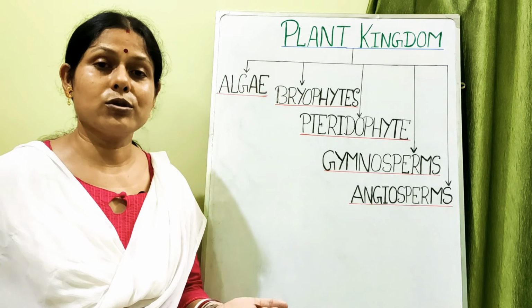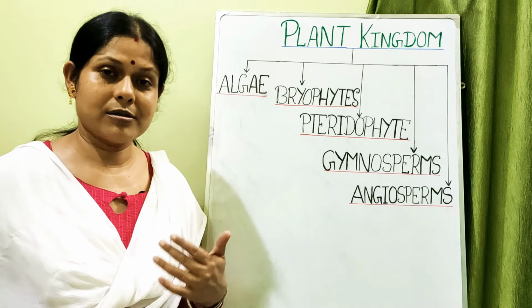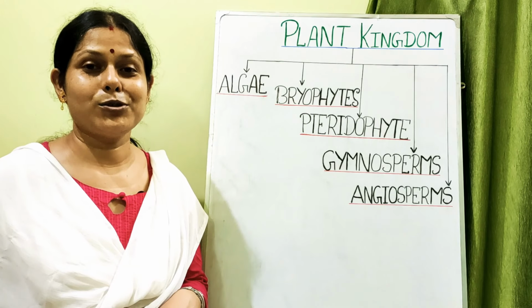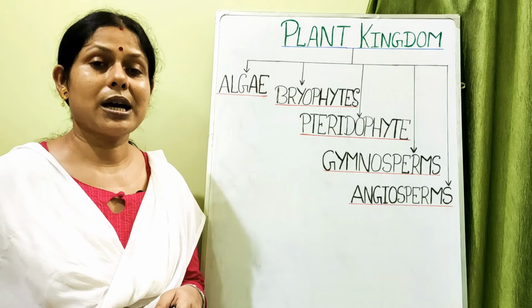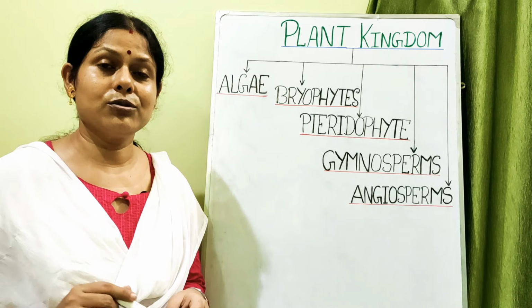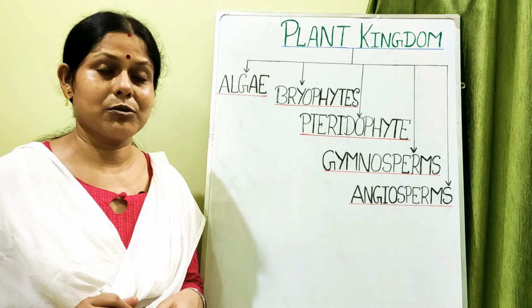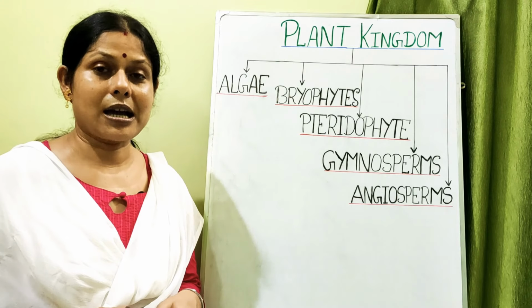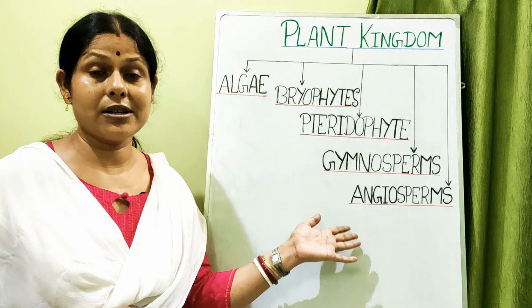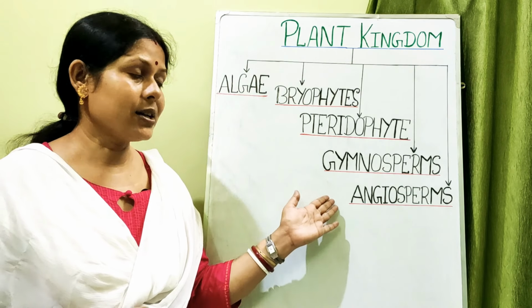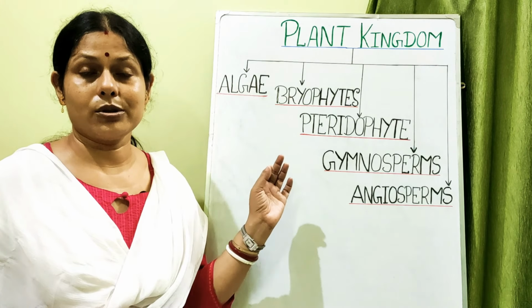And if you still want a recapitulation of the angiospermic plants, that is sexual reproduction in flowering plants, you can see a video whose link I have given in the description box. You can go through it and satisfy your queries related to angiosperms. But as far as class 11 is concerned, angiosperm questions are not going to come.